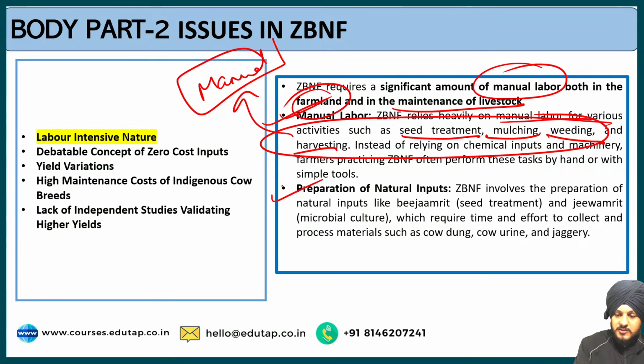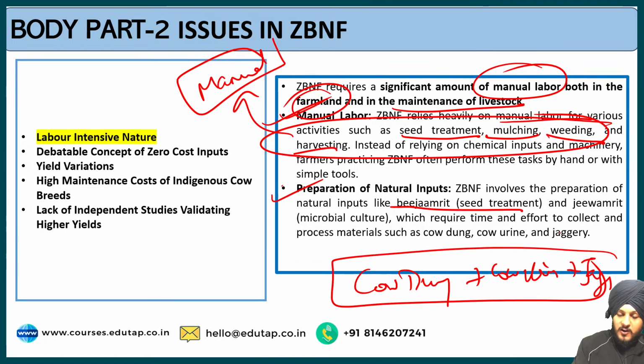The second is preparation of natural inputs such as beej amrit by using cow dung, cow urine, natural jaggery, all this type of things. So what do farmers have to do? Farmers have to keep on preparing these things, which requires time and effort to collect and process materials, and which makes this process more labor intensive in nature.